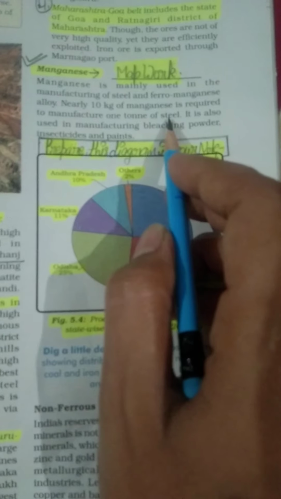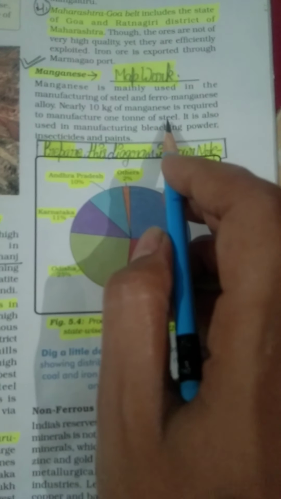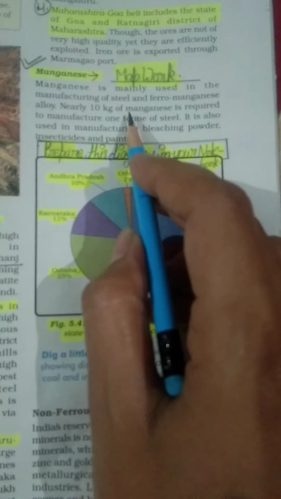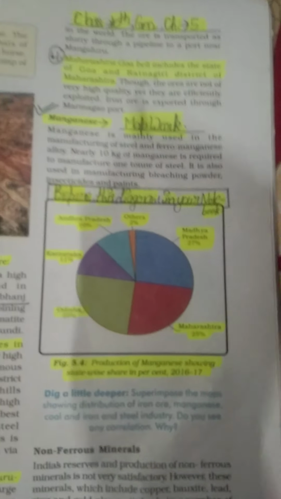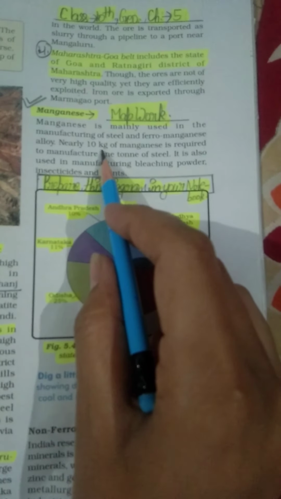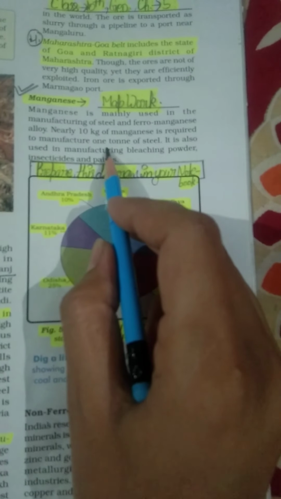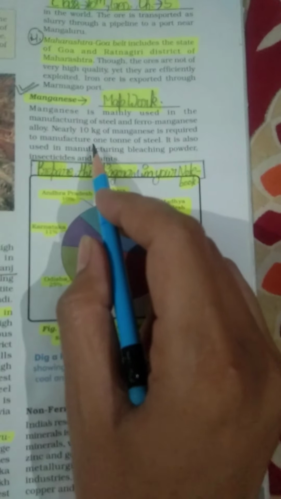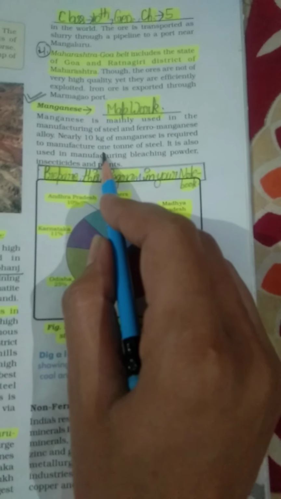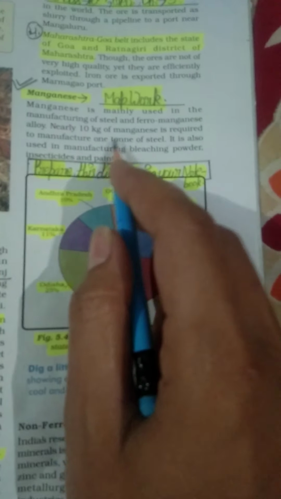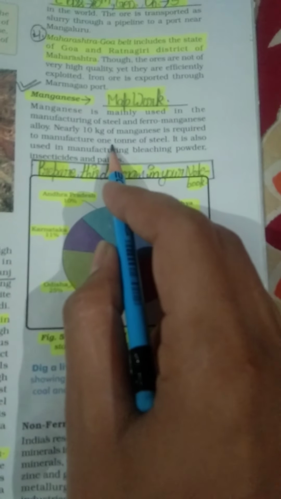So it is very clear that if you would like to produce steel, the production of manganese is very important. It is crystal clear that for the production of steel, manganese is essential.